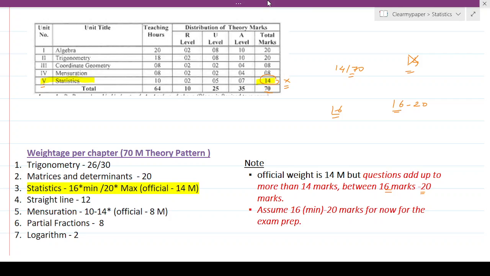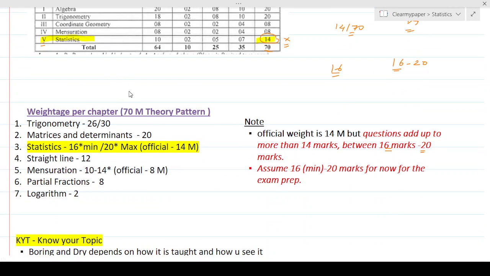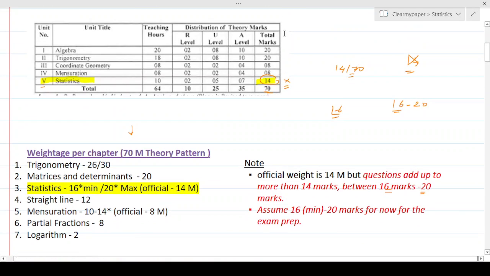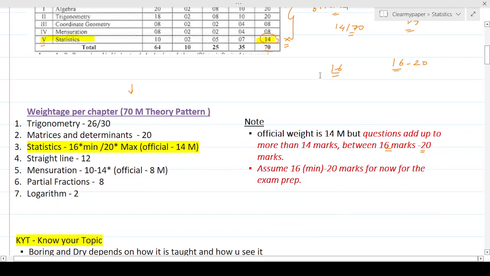paper. And on the left side, if you see over here for 70 mark theory paper, I've given the breakdown in terms of the weightages, and these weightages are not the official weightages. These are the actual weightages of how many questions you will get in the exam, and more than likely it is going to be more than the official weightages. Whatever you see over here, this is the official weightages prescribed by MSBTE, but in the actual exam you're going to see weightages in this fashion, and hence I've arranged all the chapters by the descending order of the weightage.